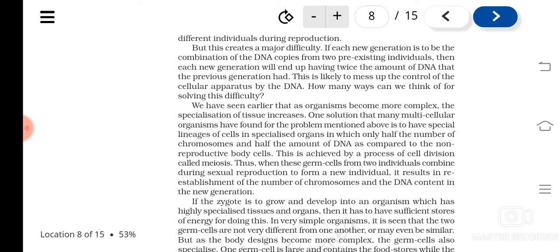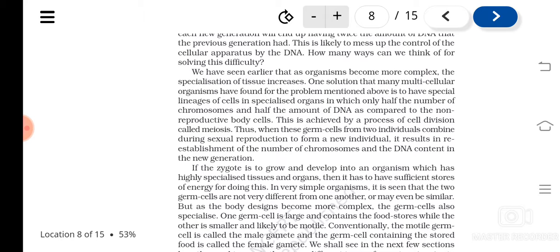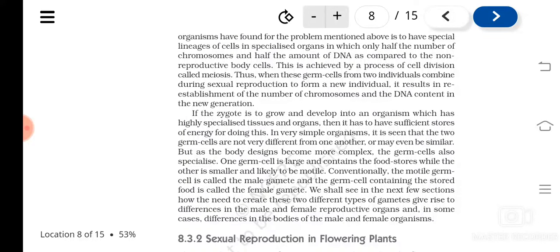Okay, we have already discussed why the amount of DNA should be halved during gamete formation. Why should it be made half, isn't it? Because if the gametes have half the number of chromosomes, then only after their fusion will the amount of DNA be the same as that of the parent cell, and this is the reason meiosis is involved in sexual reproduction.